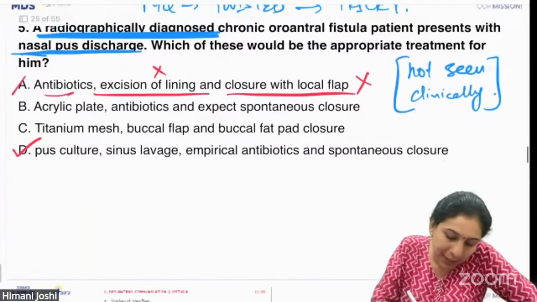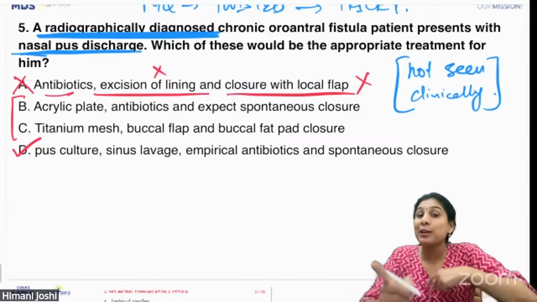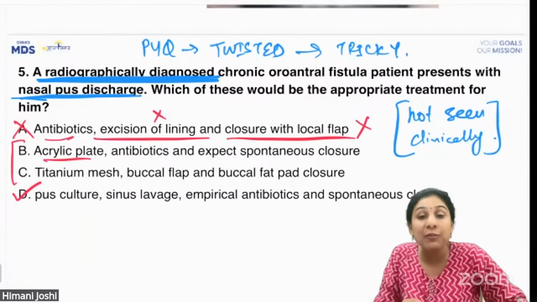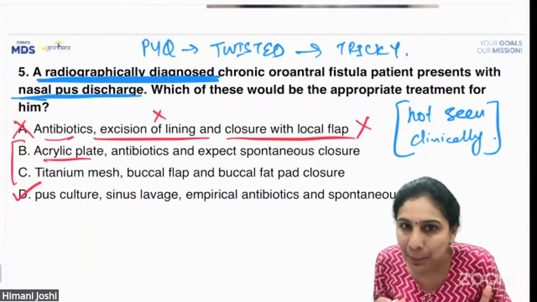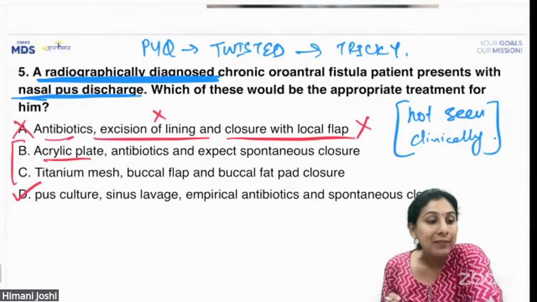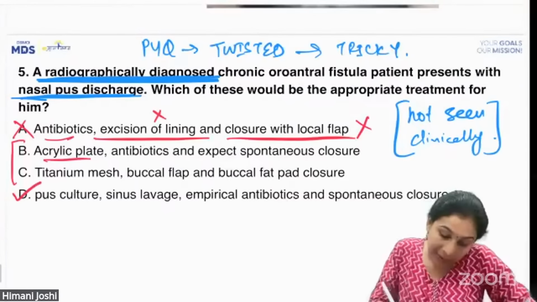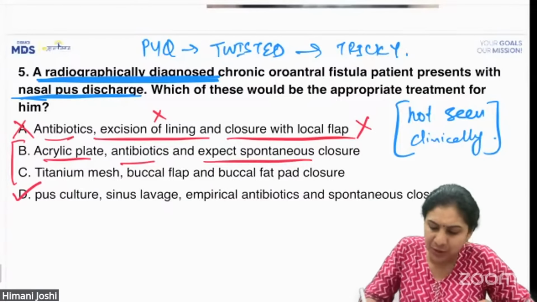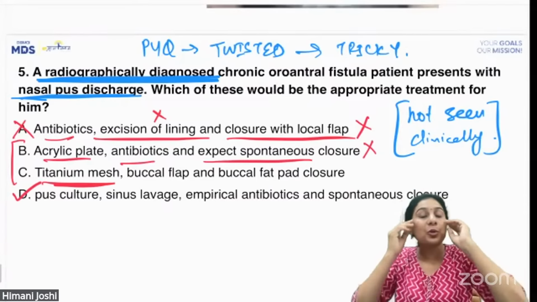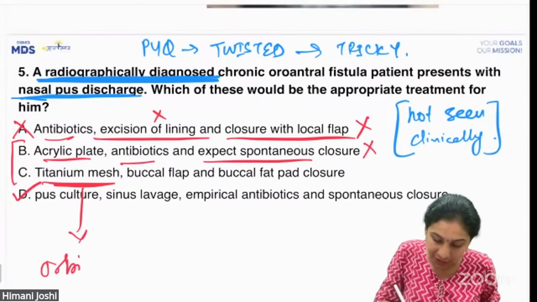Okay. Second option and third option are to confuse you because they were there in the previous questions which were asked in the last few years. Acrylic plate. Why? Why do you need an acrylic plate? There is no real clinical discharge from the oral cavity. So why? Okay. Acrylic plate, antibiotics, and expect spontaneous closure. You don't need it. Titanium mesh. Titanium mesh for oroantral fistula we've never used. Titanium mesh is always used for orbital floor fractures.